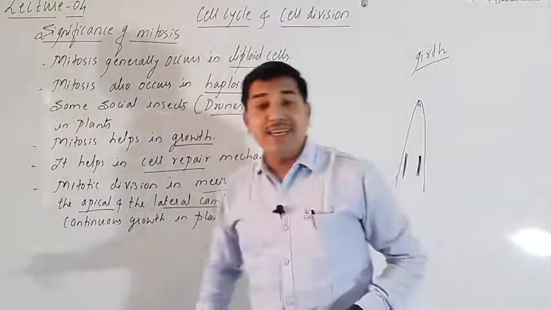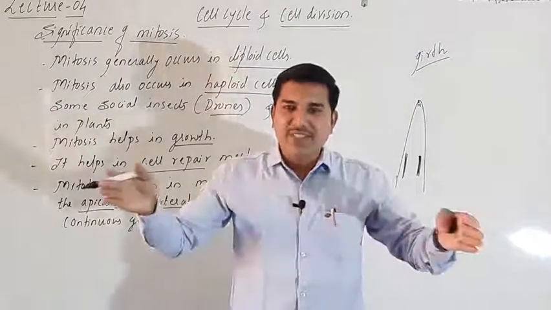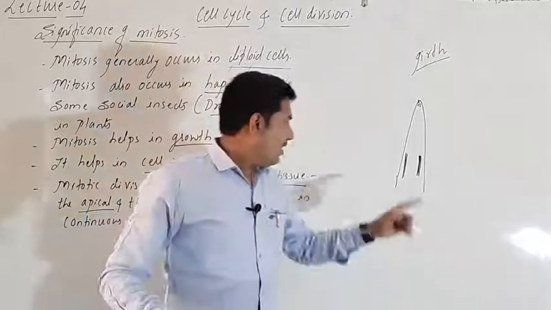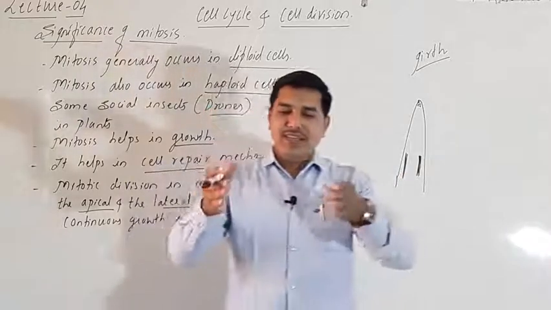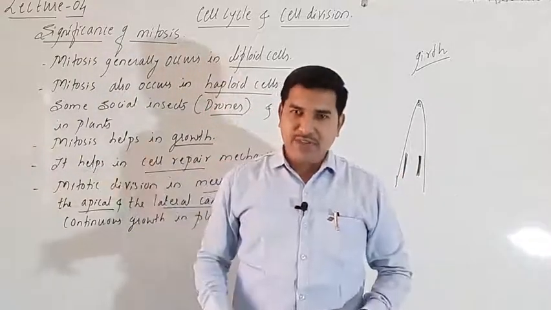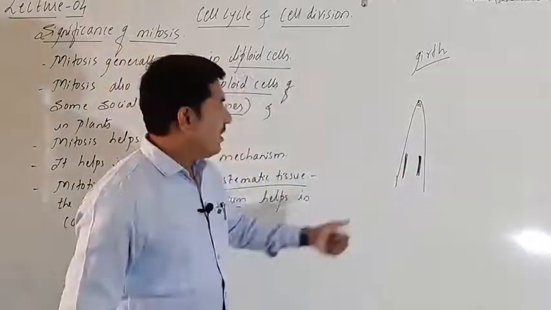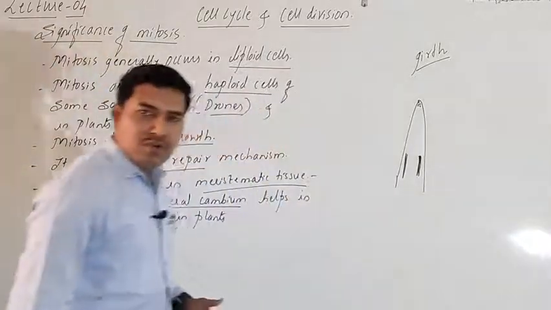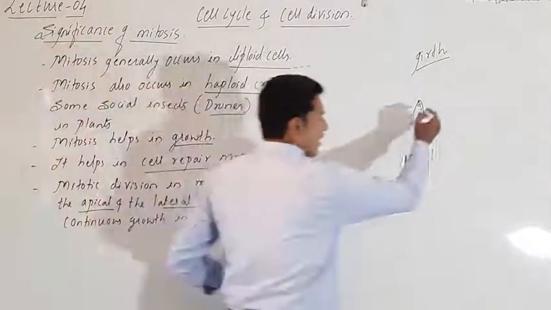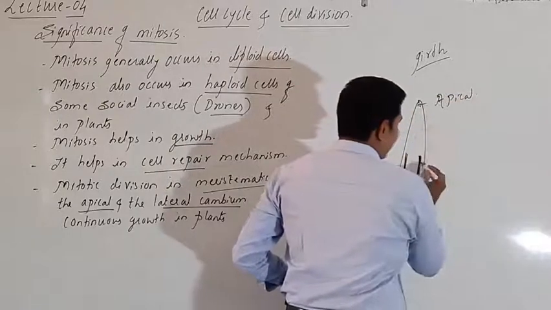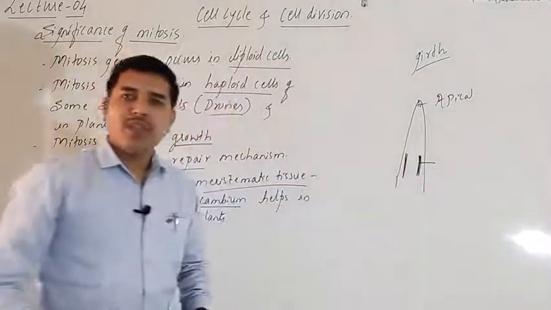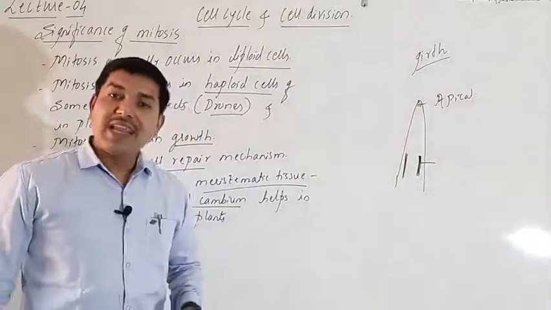Girth is an increase in the diameter of the stem. That means when the lateral cambium starts to divide by the process of mitosis, the increase in the girth of the stem takes place. Okay, so this is regarding the two different types of cambium. The tip one we call apical meristem. The side one is the lateral meristem, which is mainly cambium.